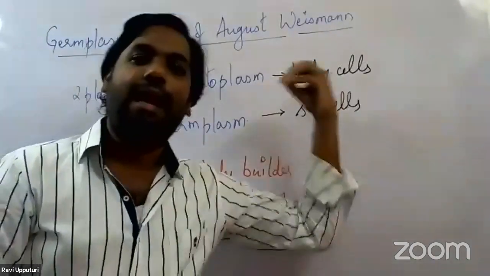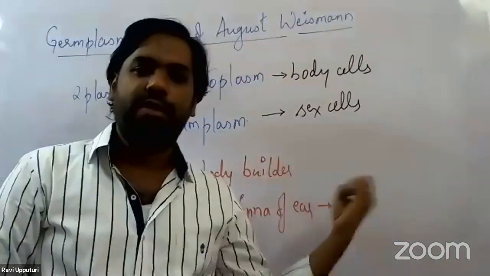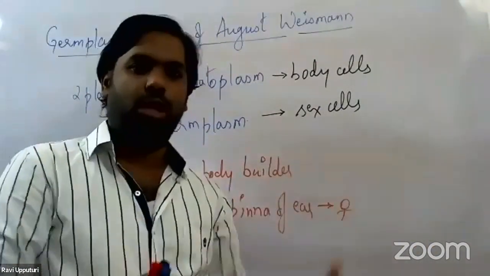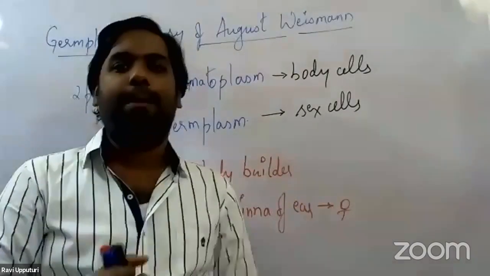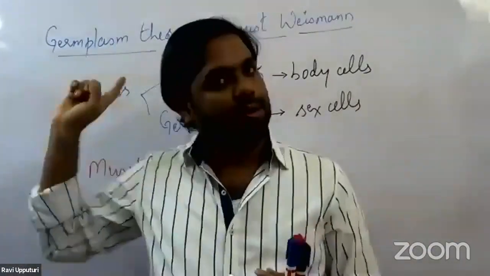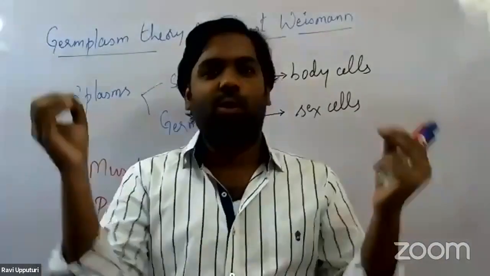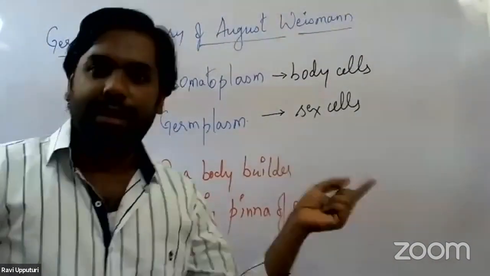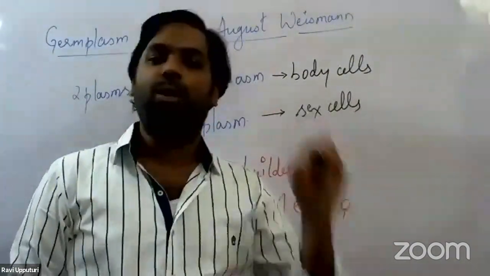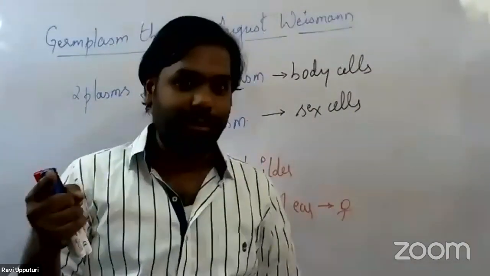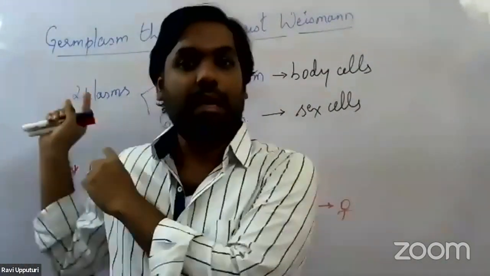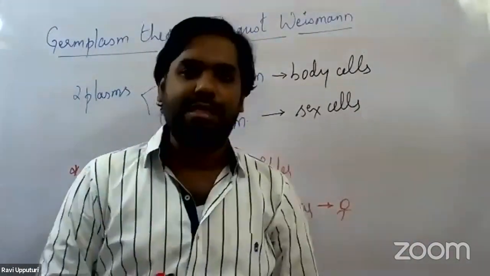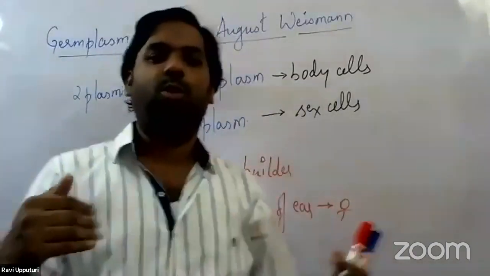That is again an acquired character, because the perforation is actually made during the lifetime of an individual. So this perforation would become an acquired character. Now, as per Lamarck, what should happen? The children born to a woman having perforations in the ear should also be born with perforations in the ear. But is that happening? That is not happening. Again, we can start disproving Lamarck's theory with these two examples. Like this, there are several other examples scientists have quoted to disprove Lamarck's theory.